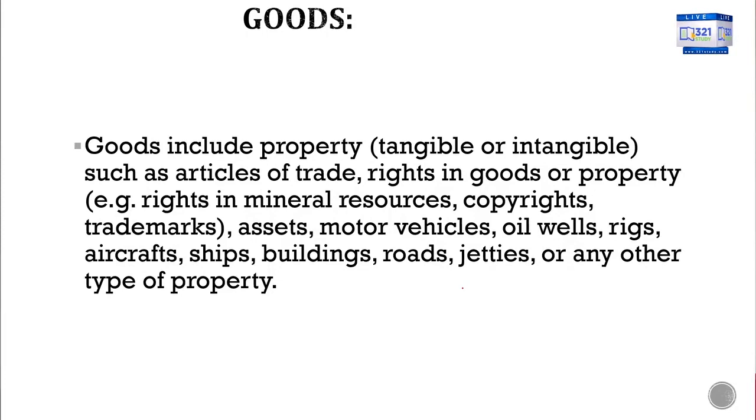Okay, so we have looked at goods. When you say goods, they include tangible and intangible, such as articles of trade, like we said earlier, which is tangible. Right in goods or property, that is intangible. Right in mineral resources, intangible. Copyrights, trademarks, all these are intangible, like we said. Assets, motor vehicle, oil wells, aircraft, ships, building, road, jetties, and so on and so forth. All these are goods. So goods could be tangible, could be what? Intangible.